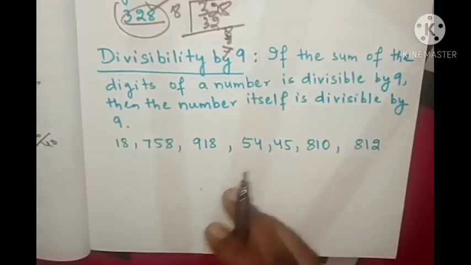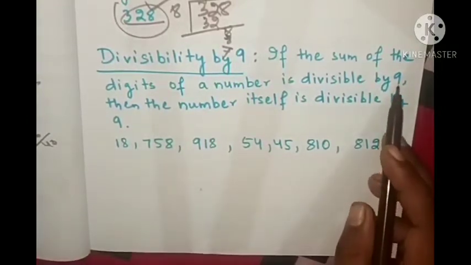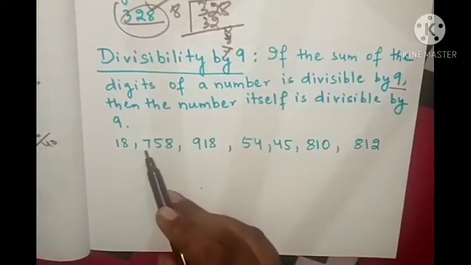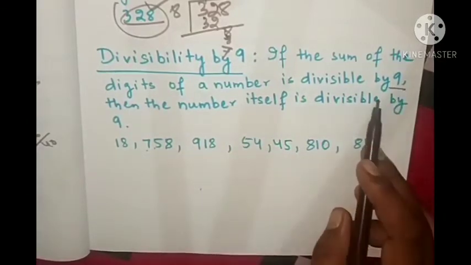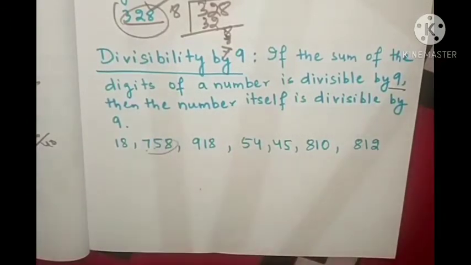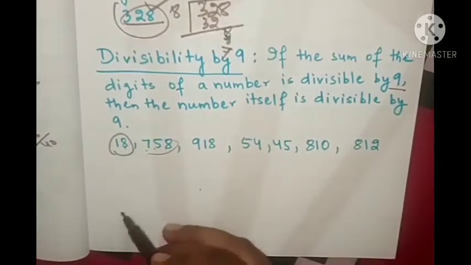If that sum is divisible by 3, then the number is divisible by 3. Like that in 9 also we'll add the digits. If that sum is divisible by 9, then that number is also divisible. So look at here, it is already known 18 is divisible by 9.